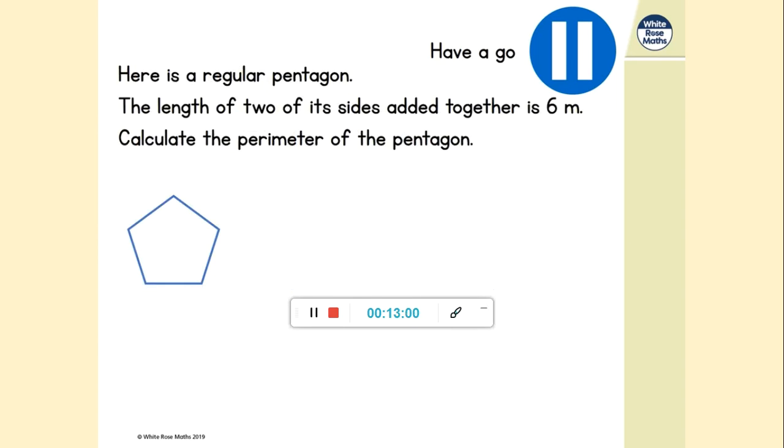One more for you to have a go at. A little bit of a hint here. Do draw a bar model, as we've done before. One bit of a hint: think about what the word regular means when we're thinking about shapes.